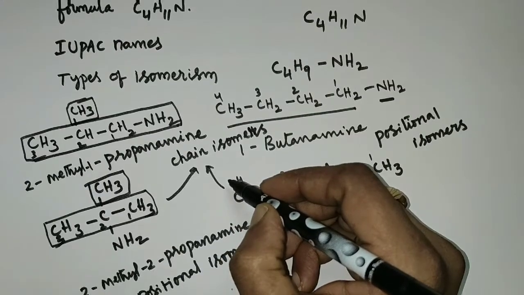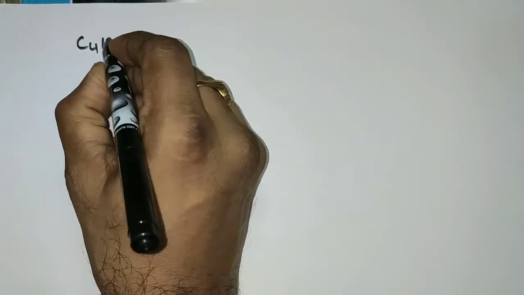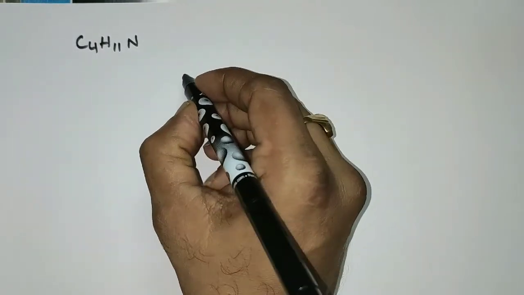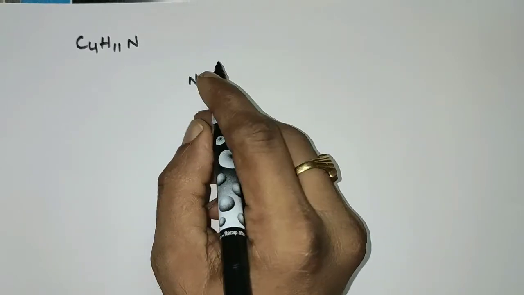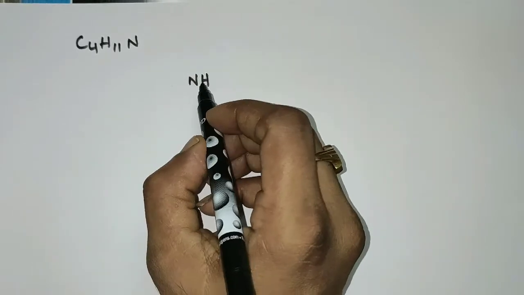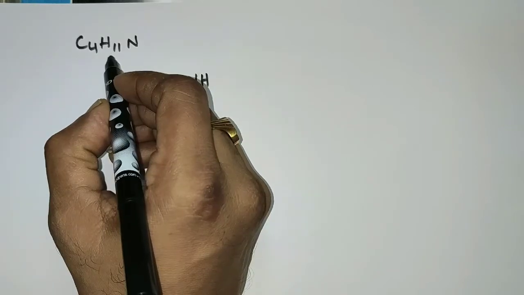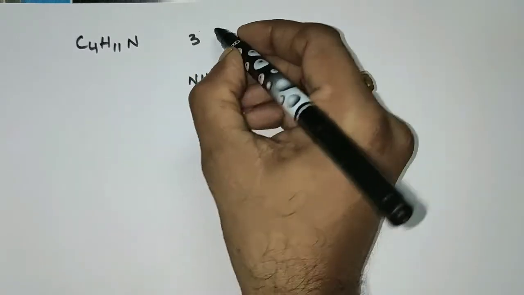Now come to secondary amines of the formula C4H11N. In secondary amines, the group we can see is NH, and to this group we should have two alkyl groups bonded. So I am making 4 carbon atoms into 2 parts. One alkyl group with 3 carbons, another alkyl group with 1 carbon.